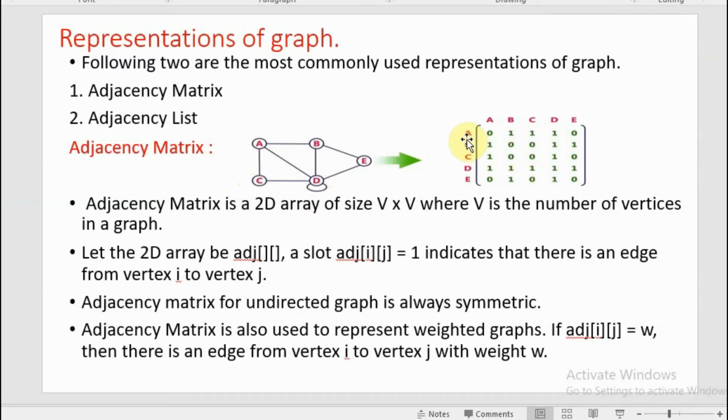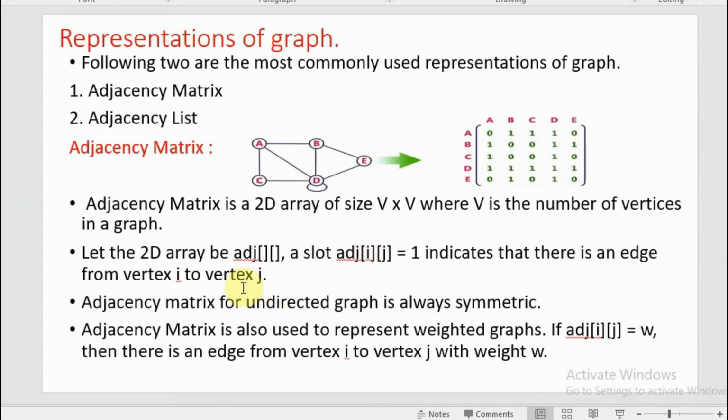Next you check from A to D. Is there any edge? Let us check from here. A to D, there is an edge, so it is taken as 1. And from A to E, is there any edge? No edge is there, so it will be represented as 0. So you can fill up all the details in it. Then one more thing: from D to D, there is a loop over here. So let us check D to D. There is an edge, so it is taken as 1.